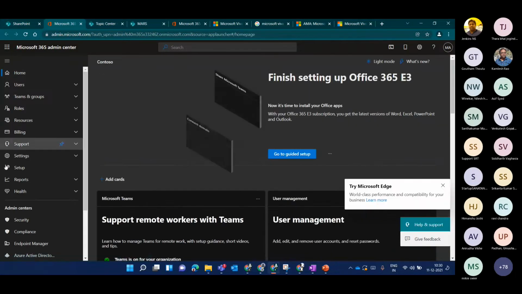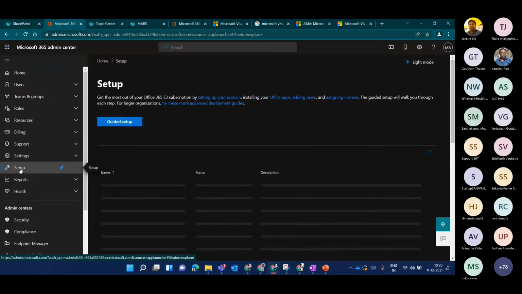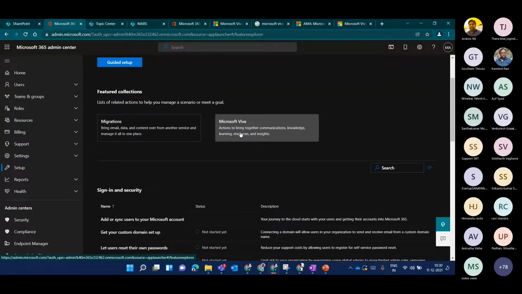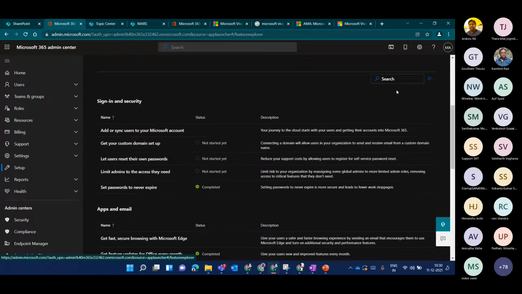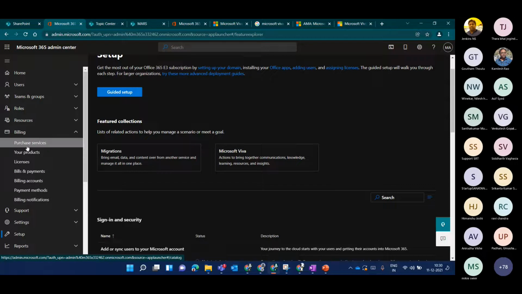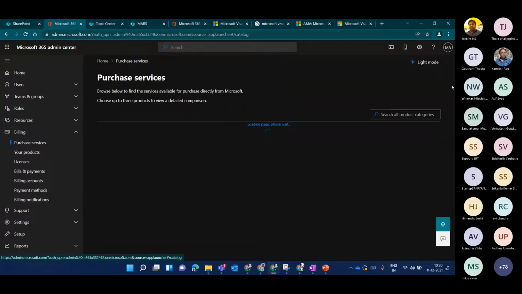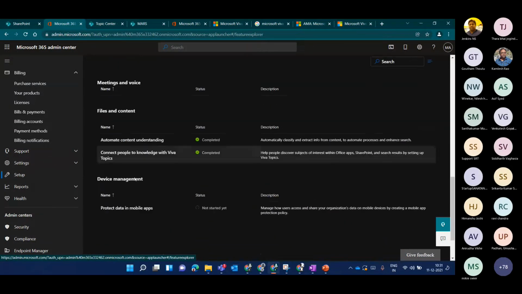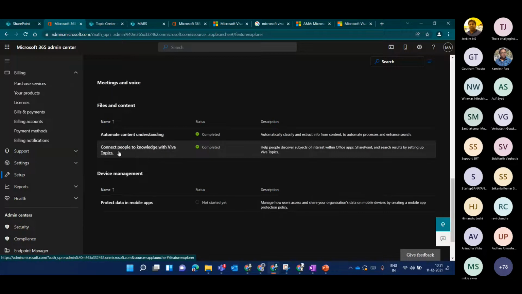We will go to the admin center, and in the admin center, you have to go to setup to avail Microsoft Viva. As you can see, I already have Microsoft Viva set up for my environment. You can just search Viva and get a license for it by purchasing the services from here, which I mentioned, you can either go for a free trial or a paid license. Once you avail a license and grant the users those licenses, only then in your setup will you be able to see connect people to knowledge with Viva topics.